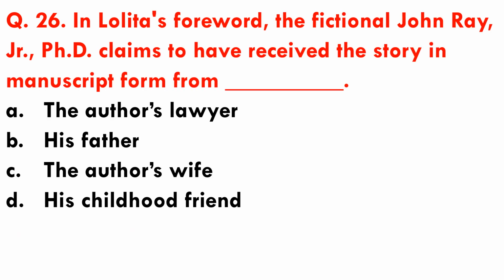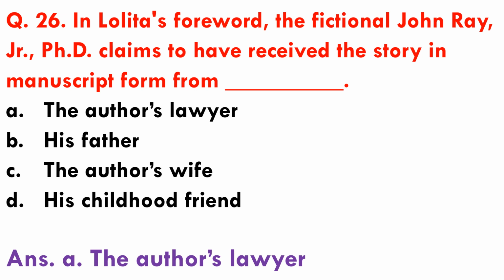Question number 26. In Lolita's foreword, the fictional John Ray Jr. PhD claims to have received the story in manuscript form from dash. Options are A. The author's lawyer, B. His father, C. The author's wife, and D. His childhood friend. So the correct answer is the author's lawyer, option A.